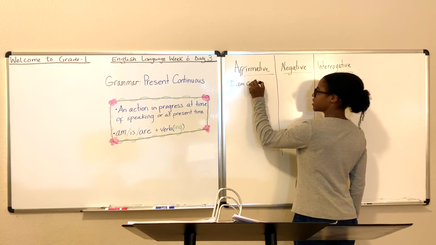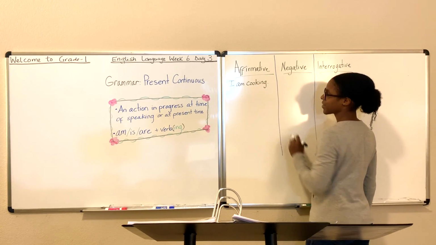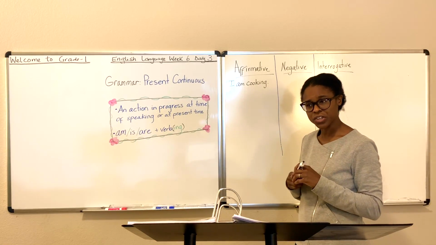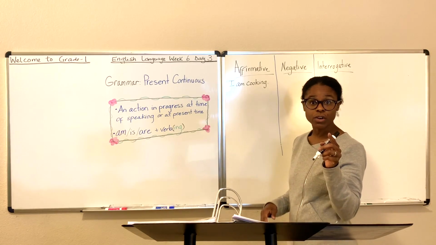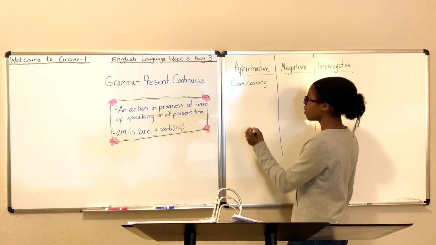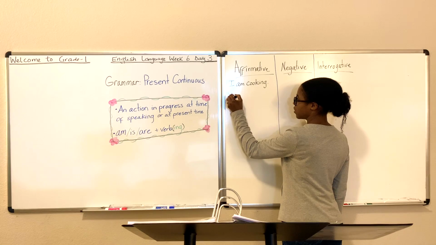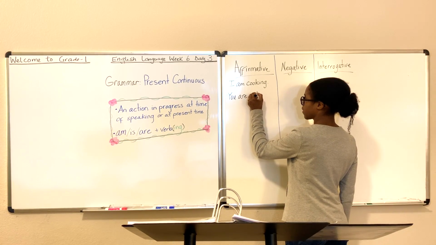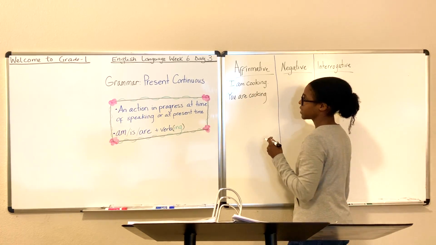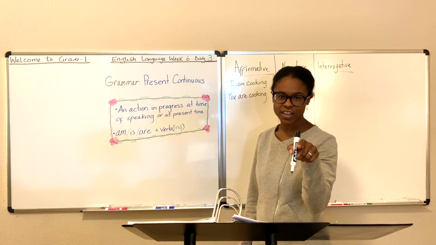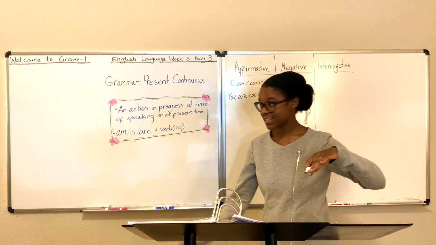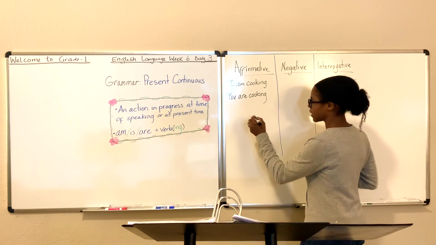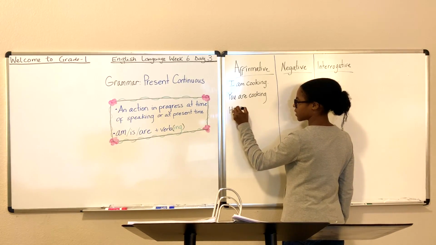Let's stick with cooking. Cooking is very general. I am cooking. What am I cooking? I don't know yet because I'm not actually cooking. But if I were, I am cooking. What are you doing? I am cooking. Okay, what about you? You are cooking. I'll say I am cooking, you are cooking, he is. See how we've gone from am to are to is. He is cooking.